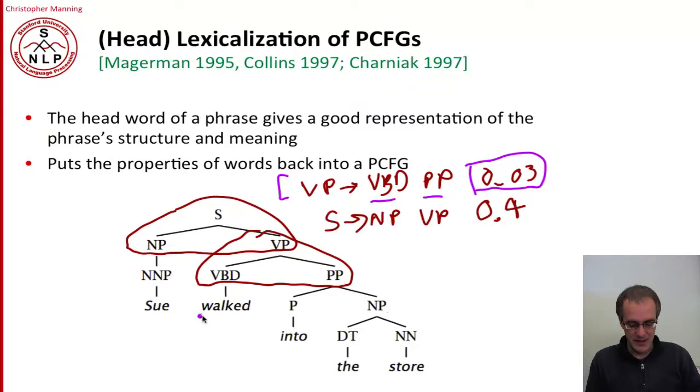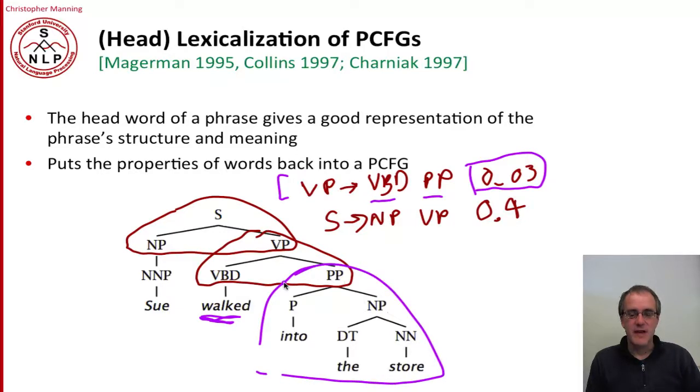So in this example here we have the verb walked, and walked is the kind of motion verb that is really, really likely to have a PP following after it. Whereas if we had another verb, for example the verb saw, then that'd be a past tense verb, but it'd be really unlikely to have a prepositional phrase coming after it, something like he saw in the mirror.